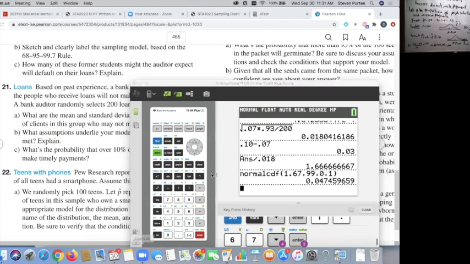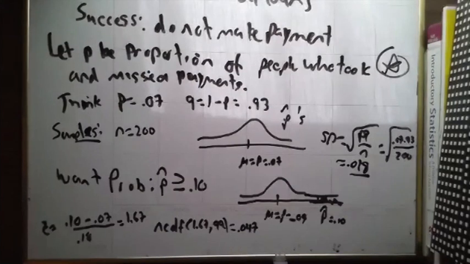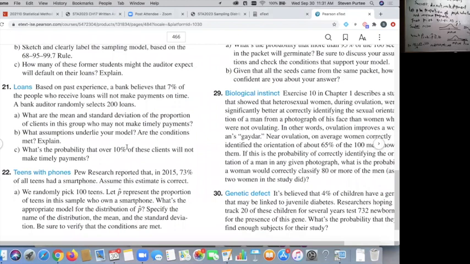Then we have to answer the question. Word problems have word answers. The question was, what is the probability? So literally, we're just going to take the question itself and tack this number into it. So I would say here, the probability that over 10% of these clients do not make timely payments is 4.7%. Literally just rewrite the question, put "is" as the answer, is 4.7%. I'm not going to bother writing it, but that's what you would write.